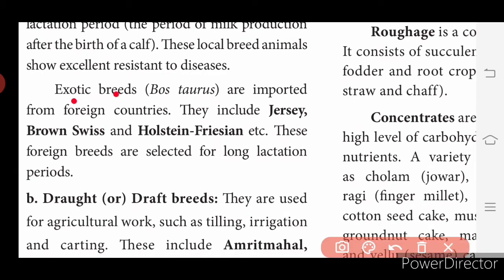So what are exotic breeds? These are Bos taurus imported from foreign countries. They include Jersey, Brown Swiss, Holstein Friesian, etc. These foreign breeds are selected for long lactation periods.